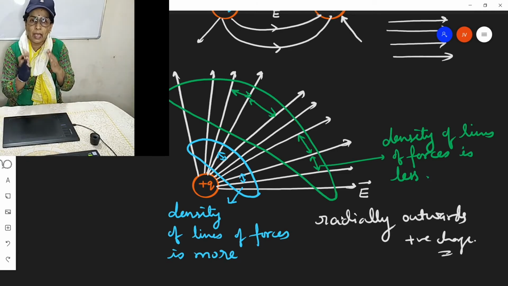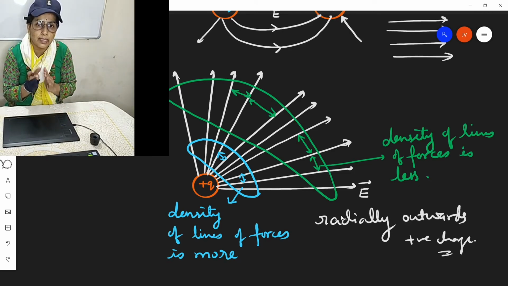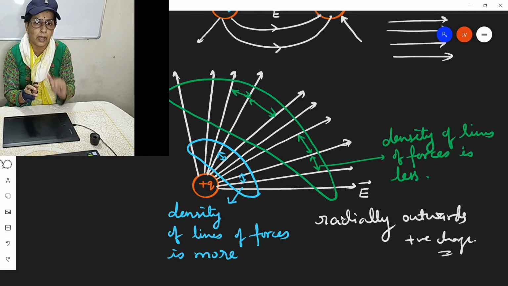So if the gap between the lines of forces is more, or in a particular region there are fewer lines of forces, in that place the electric field is mild. In a place where the lines of forces are packed, meaning more lines of forces are there, in that region the electric field is stronger.